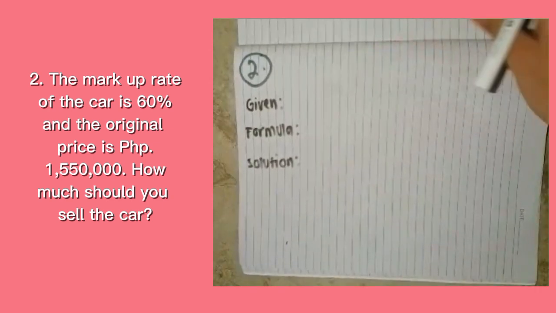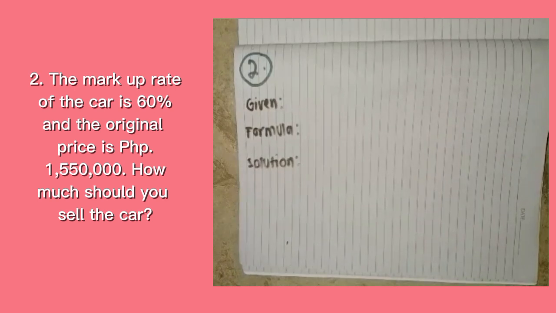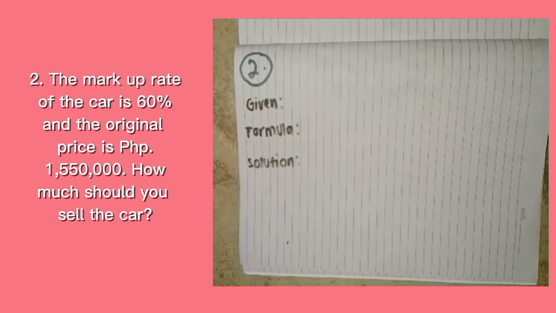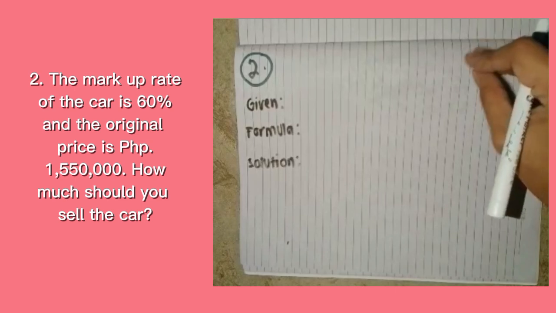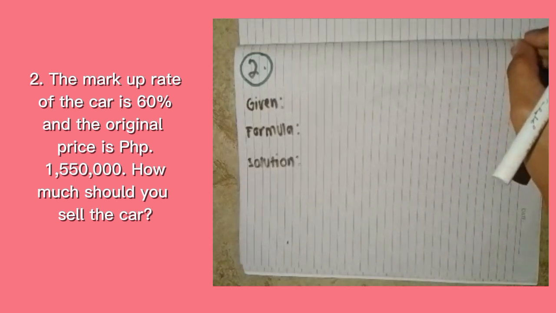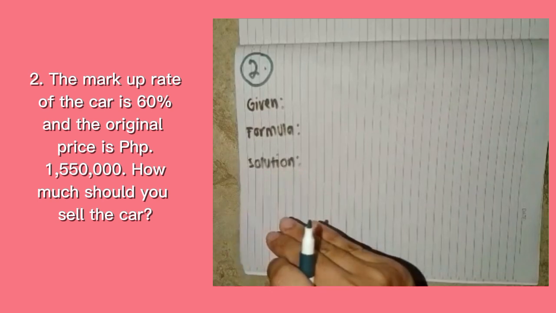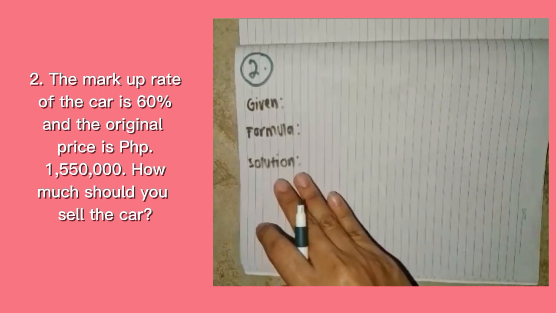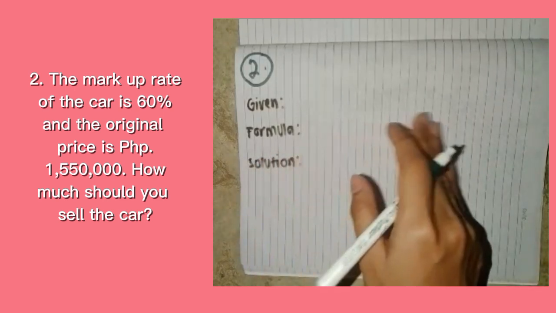So this is the problem. The markup rate of the car is 60% and the original price is 1,550,000. How much should you sell the car? So in the problem, we are finding the selling price. But first, we are going to find the markup, because if we go straight to solving the selling price, we need a value for markup. But in the problem, there is no markup value provided. So we are going to find the markup first.